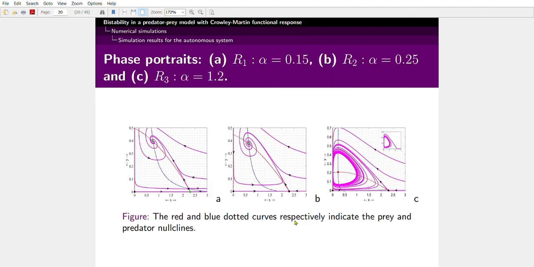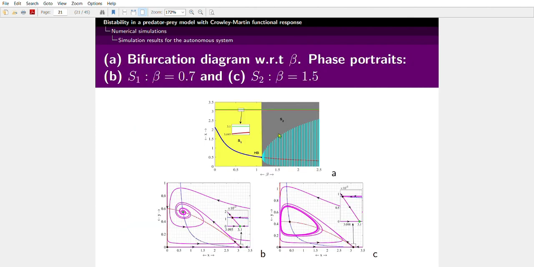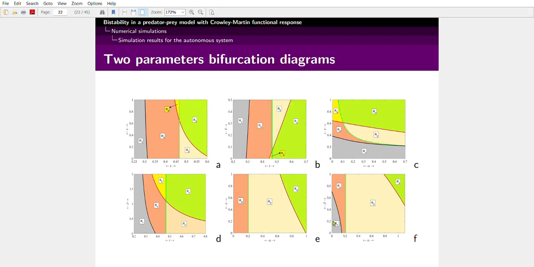Similarly, the phase portraits are drawn, and we also draw a bifurcation diagram with respect to beta, and in each region we draw a phase portrait. And this is the two-parameter bifurcation diagram.